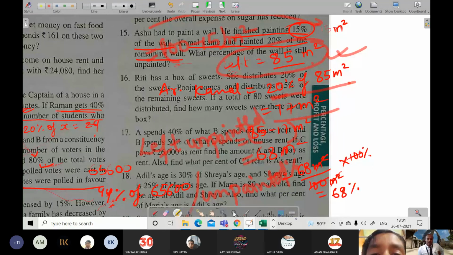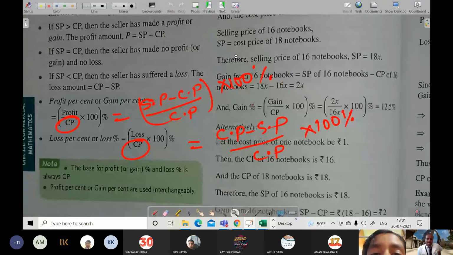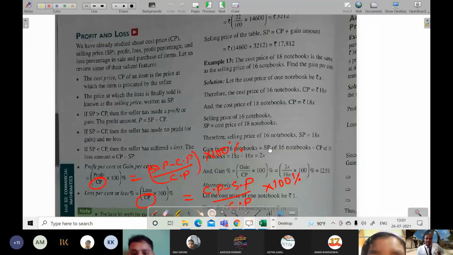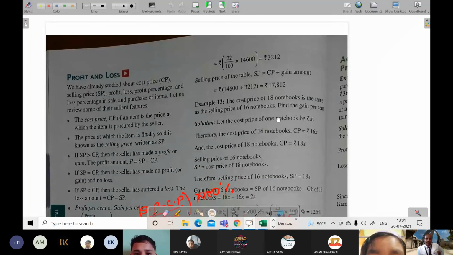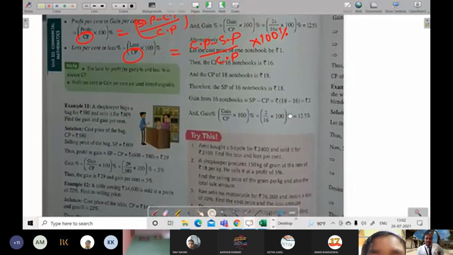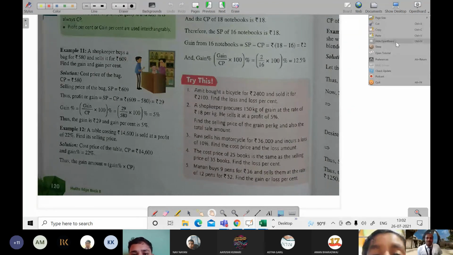So now, as I can see, your time has been also completed. So further, I will be explaining you next day, and all of you have not completed also, so you will be completing those exercises. And if you will get time, you will watch this example, and you will try this section also. This is about profit and loss. So I think you all can do it easily. If there will be doubt in this, try this section, then I will be solving that tomorrow.